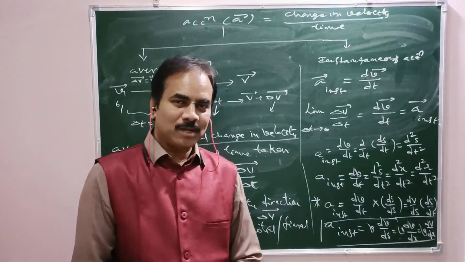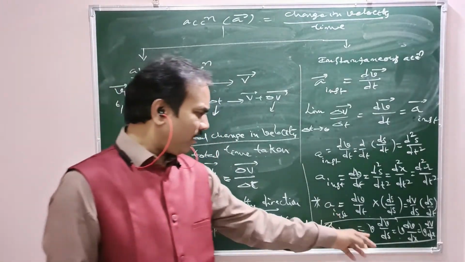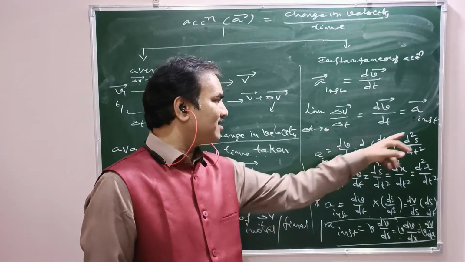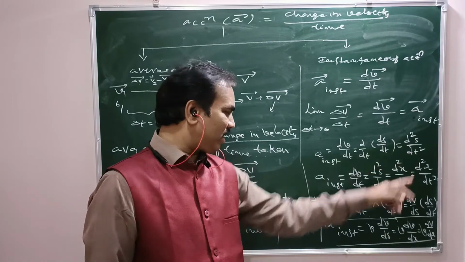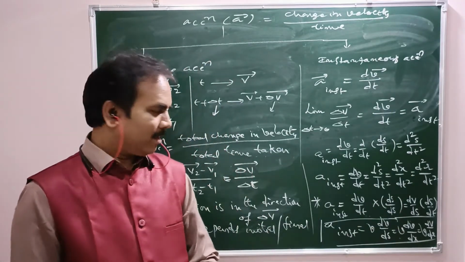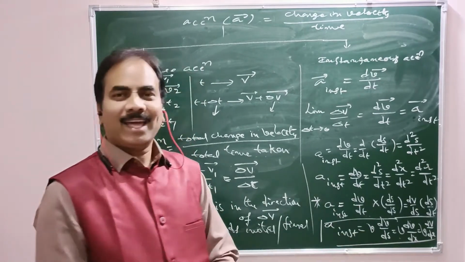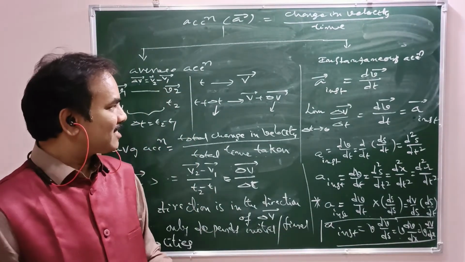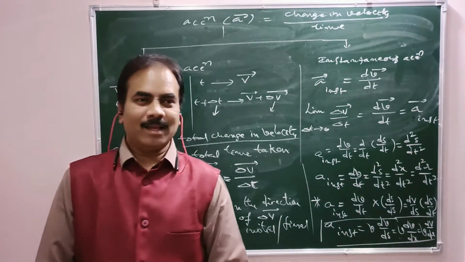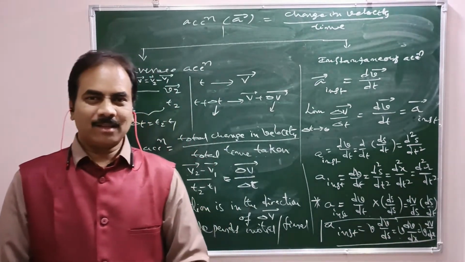So for acceleration, we can have many formulas. That is a equal to either dv by dt, otherwise d square s by dt square, otherwise v into dv by ds. So in many ways we can have expressions for acceleration. Now coming to numericals, let us check them one by one.